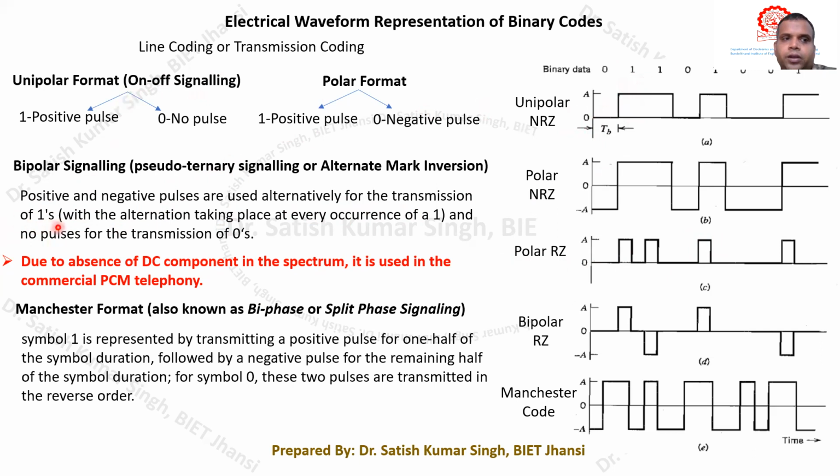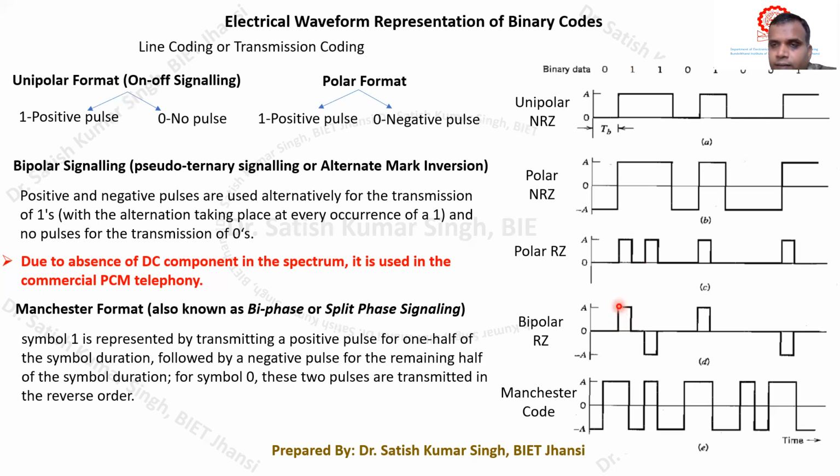Alternatively it is used for 1, and there will be no pulses used for the zeros. So whenever it is a zero, no pulse will be transmitted. But whenever there is a 1, then a pulse is going to be transmitted.